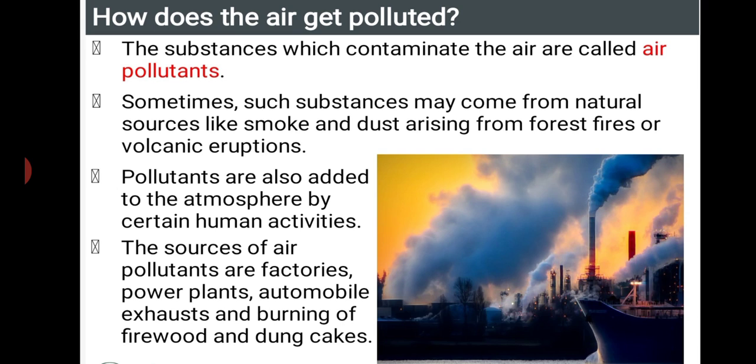Pollutants are also added to the atmosphere by certain human activities, as we all know, isn't it? The sources of air pollutants include factories, power plants, automobile exhaust, and even burning of firewood and dung cakes. When all these substances are fired, they release a number of harmful substances like carbon, arsenic, lead, and many more. They are mainly released into the air in the environment, leading to the formation of pollutants such as air pollution.